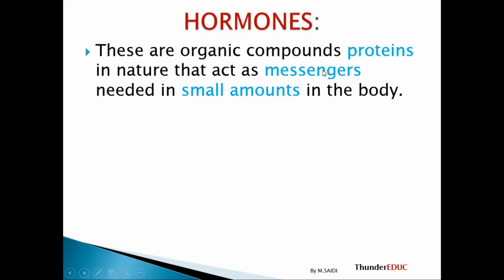They bring the communication. The brain must send the hormones to the breast so that more milk is produced. So the brain wants to instruct the breast so that it can produce more milk. What does it do? It does it by producing the hormone called prolactin. So it means that these hormones are just acting as messengers. They help the brain. For example, the brain sends the information to the breast, and then the breast starts to produce milk using the hormone called prolactin. You see, they are messengers. They take the information to be done in the body.